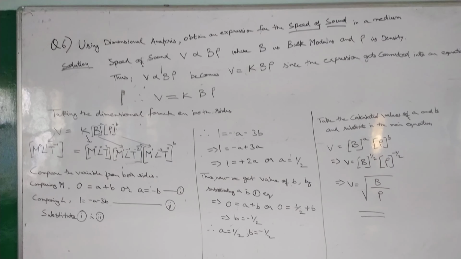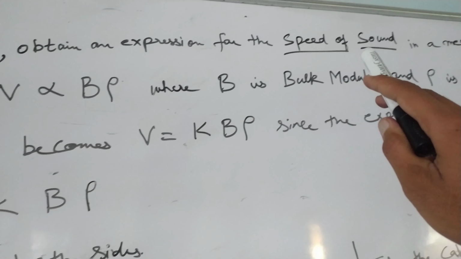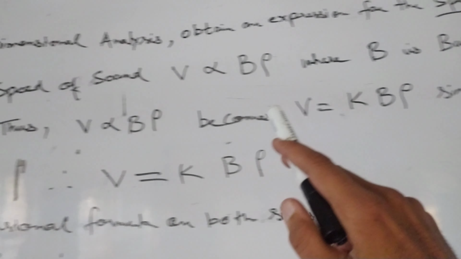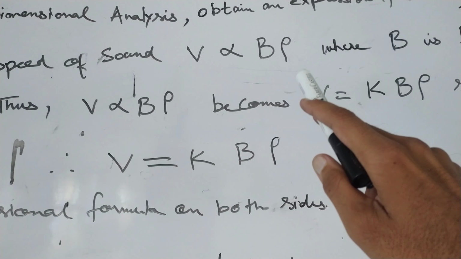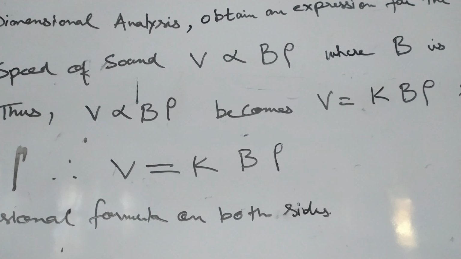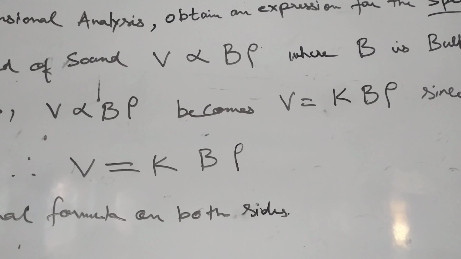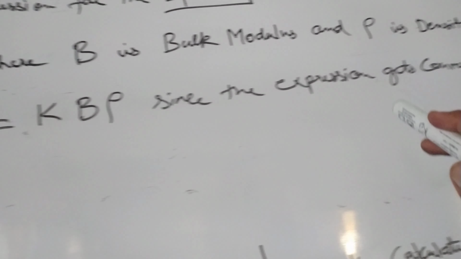If you look at the question, what was the question? Using the dimensional analysis, obtain the expression for the speed of sound in a medium. In the following answer, we had the speed of sound to be v proportional to bulk modulus and rho. Since we have both these variables related to sound waves, B is nothing but bulk modulus and rho is the density.